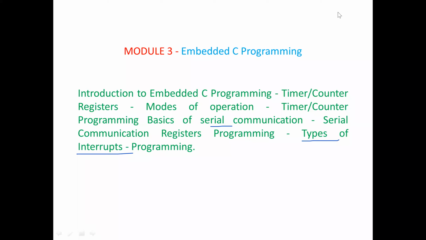That is, if anything happens, suddenly I want to execute something. Suddenly I want to execute at the instant. So at that time this topic will be very useful: whatever process is happening, we will be stopping that. You will be executing one sub program, which is very essential. So this is the logic about this unit.